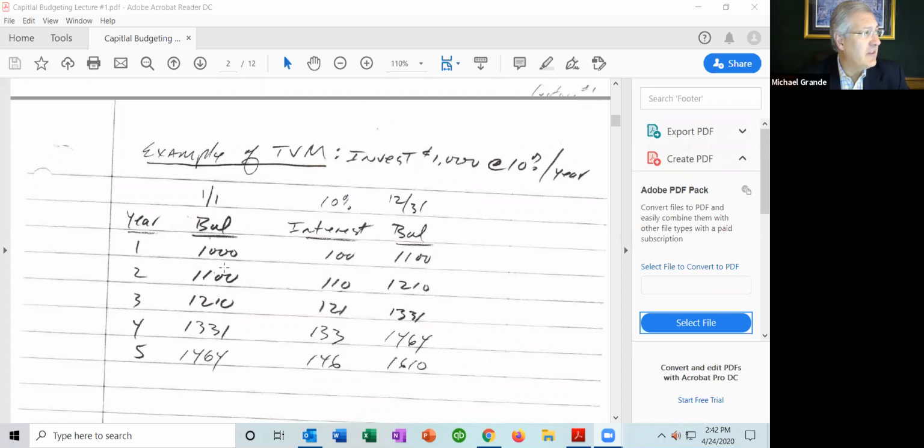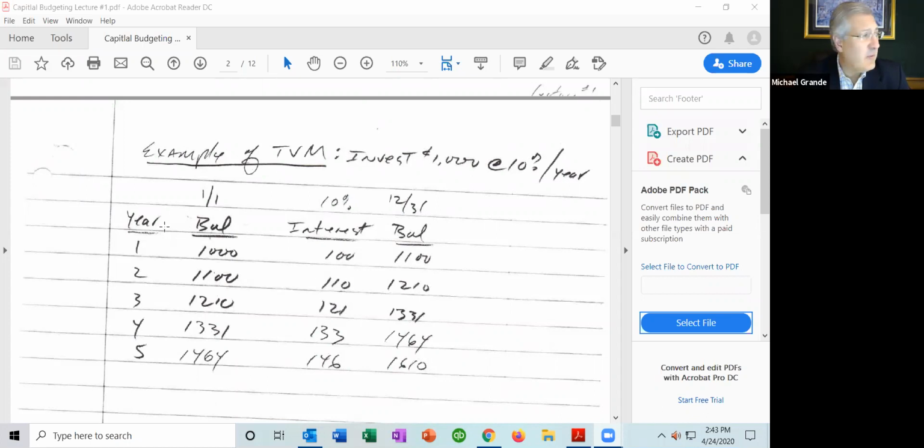That carries over to the balance at the beginning of the second year. At the end of the second year, we're going to earn 10% on that $1,100, have $110 worth of interest. The new balance is $1,210. Third year, we start with $1,210. We get another 10% interest, $121. The ending balance is $1,331. We carry it all the way to the end of year 5. We have a balance of $1,610.